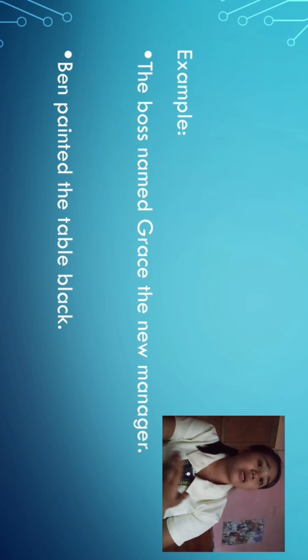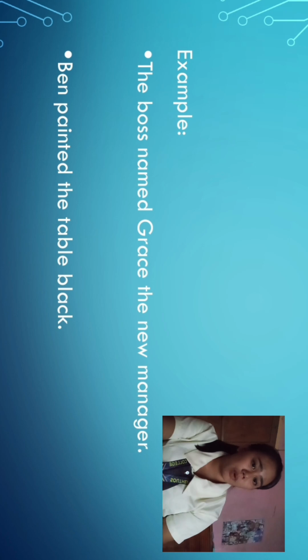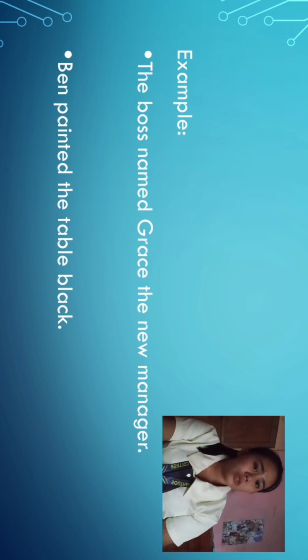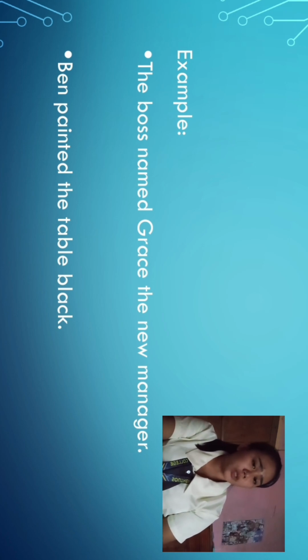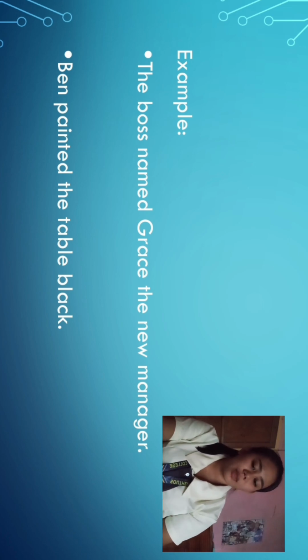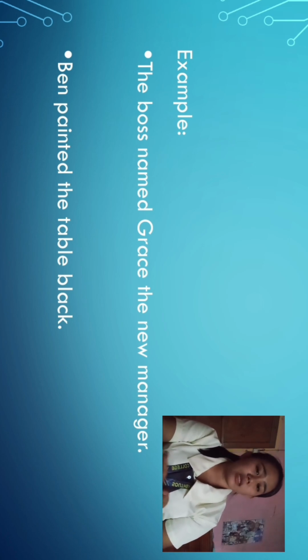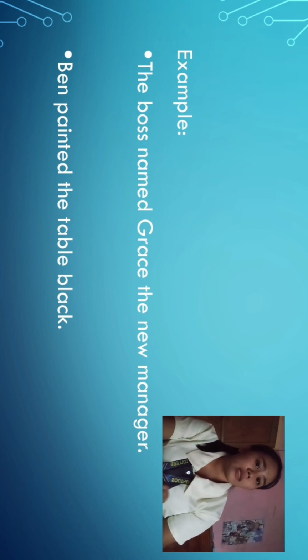Because it receives the action of the verb, which is the word painted. Ben painted the table black. So, what is the object complement in the sentence? The word black. Why? Because it describes the direct object, the table.